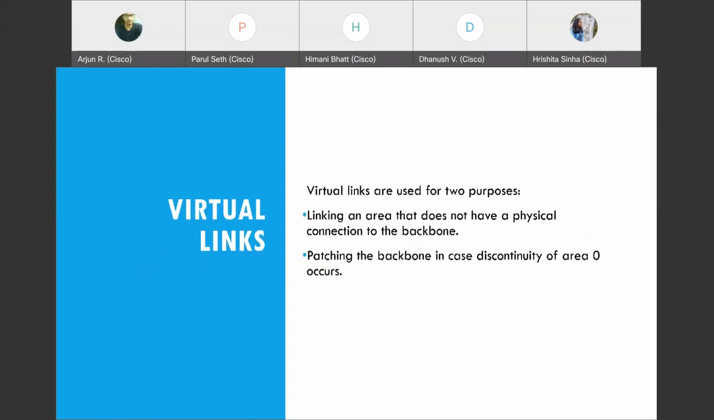Okay, virtual links. If you guys remember, I would have told earlier that there is a way to bypass this restriction. Virtual links are used for linking an area that does not have a physical connection to the backbone. In the future, for example, if your network expands in such a way that it is impossible to have a direct connection to area 0, virtual links are kind of like a band-aid solution temporarily. If you have too many virtual links, it becomes very difficult to troubleshoot and have any errors resolved. For the time being, to have the network up and running, you can have virtual links as a temporary solution, patching the backbone in case discontinuity of area 0 occurs.